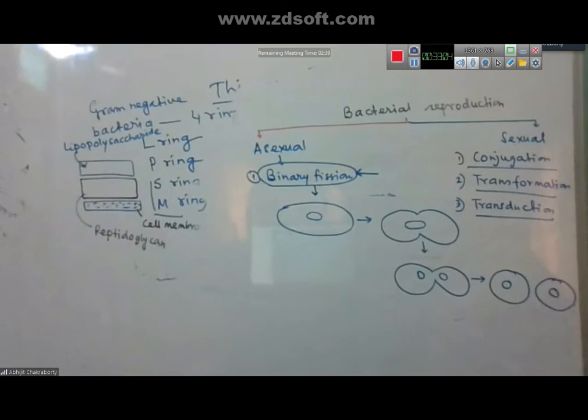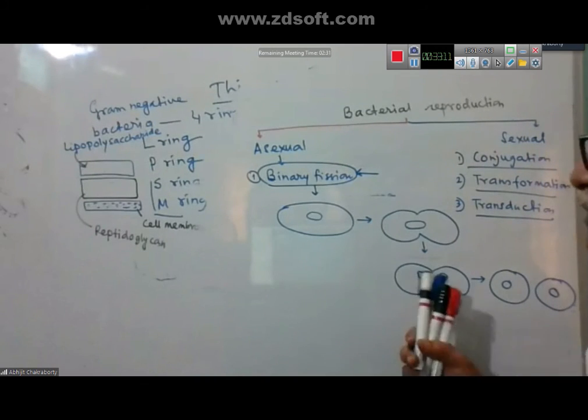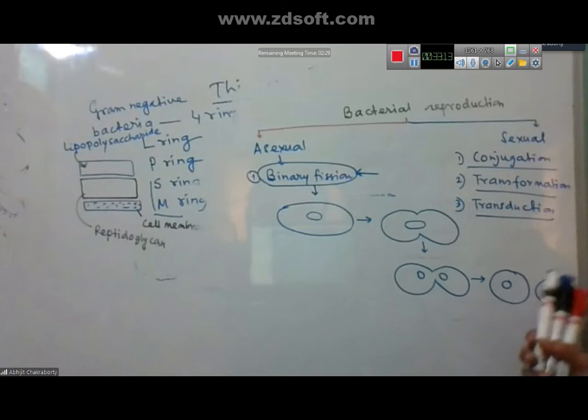The cell content of the mother cell is found to be distributed in the daughter cells.